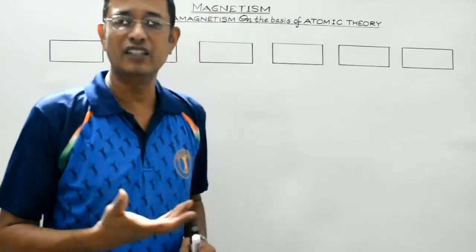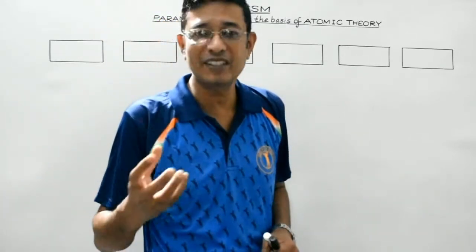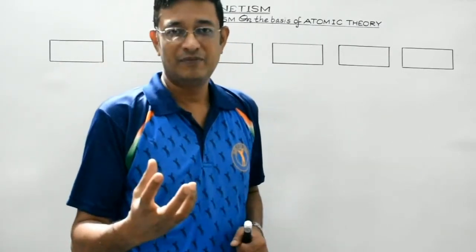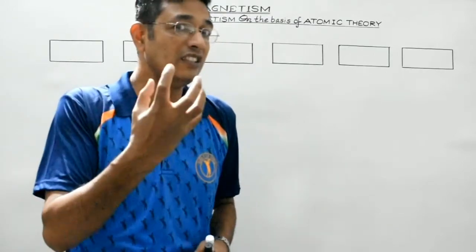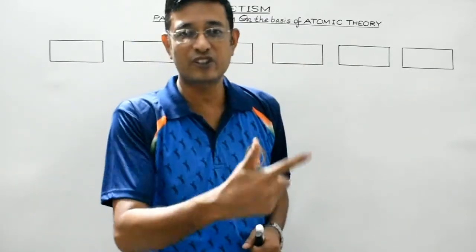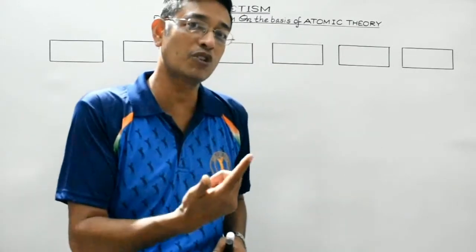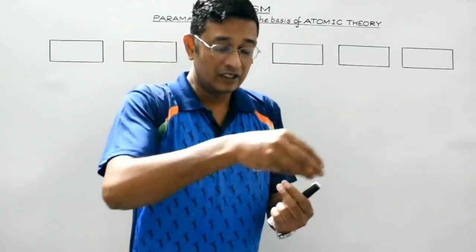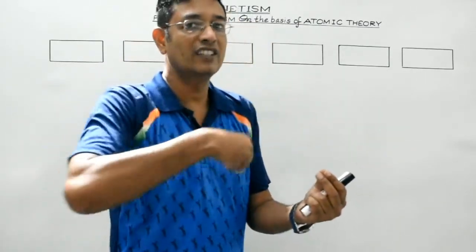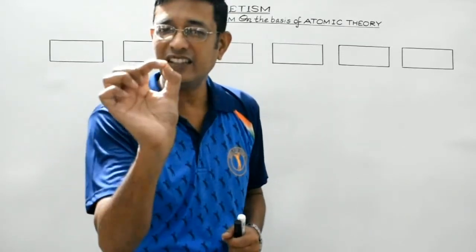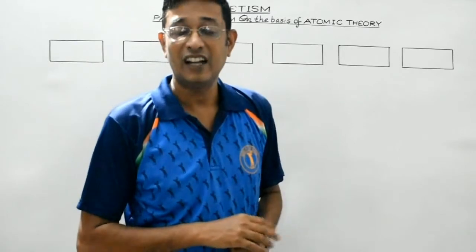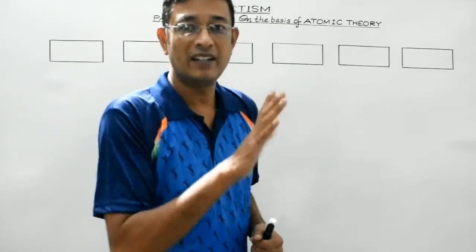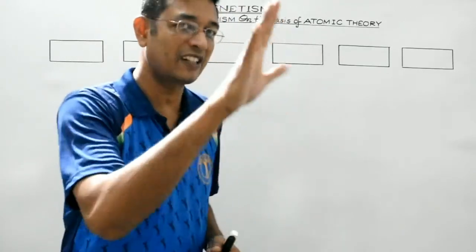Now students, you all are aware, every matter is made up of atoms and molecules, isn't it? And every atom possesses a central positive core which is known as the nucleus, surrounded by negatively charged electrons revolving around the nucleus, having both orbital motion as well as spinning motion, isn't it? And we are aware students, the revolution of an electron around the nucleus constitutes tiny current carrying loops, as a result of which each atom possesses some magnetic dipole moment in case it has unpaired electrons.